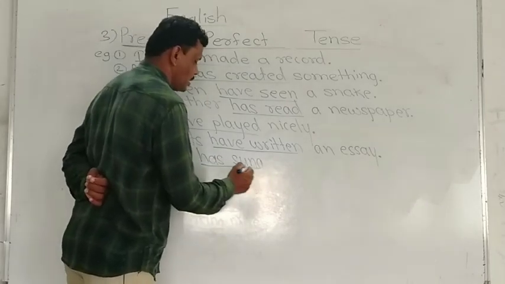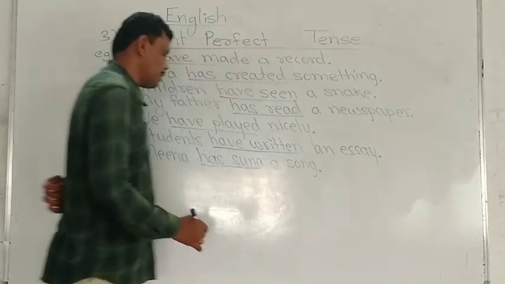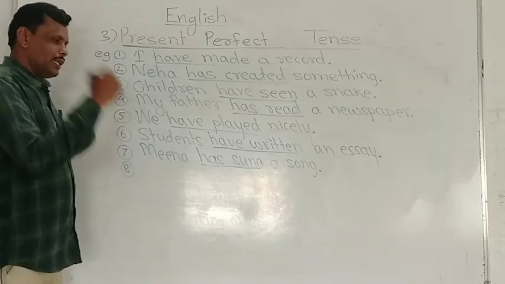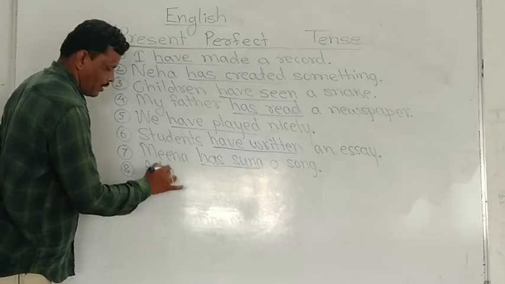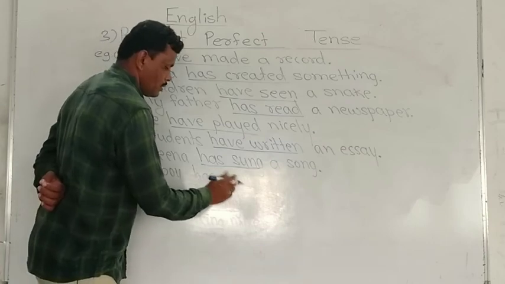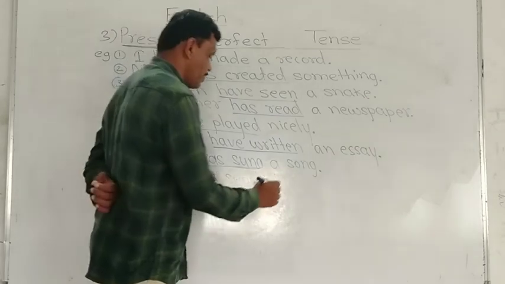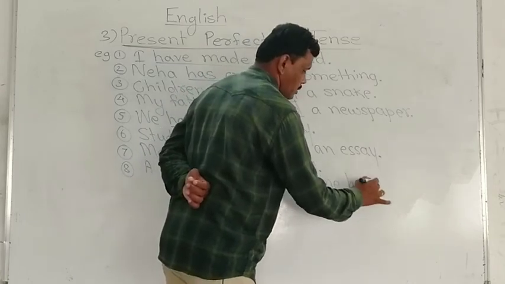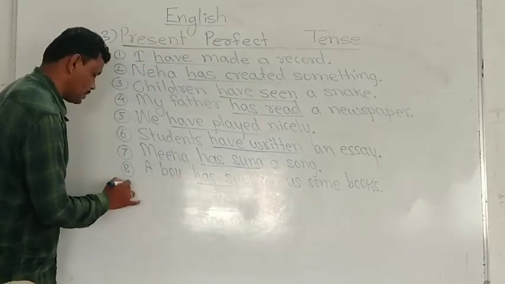Has plus V3. Meena has sung a song. Very simple examples are given. Next, number 8. Choose any subject. A boy is a singular subject. A boy has supplied us some books. Has supplied is a present perfect tense.